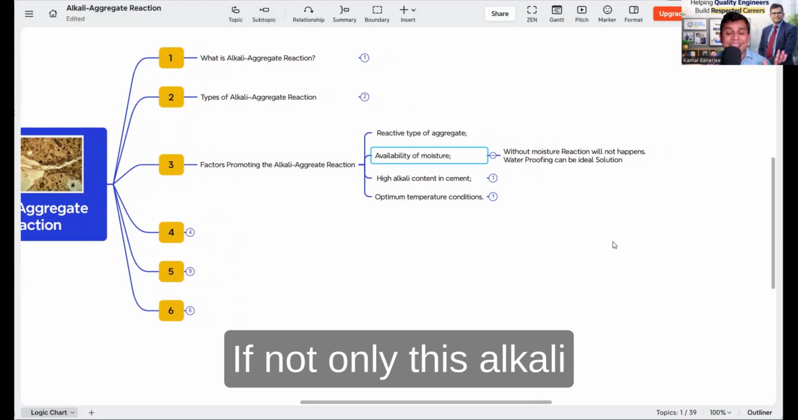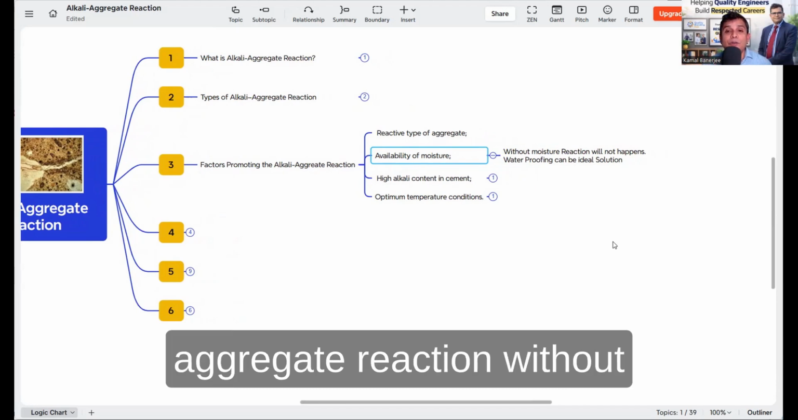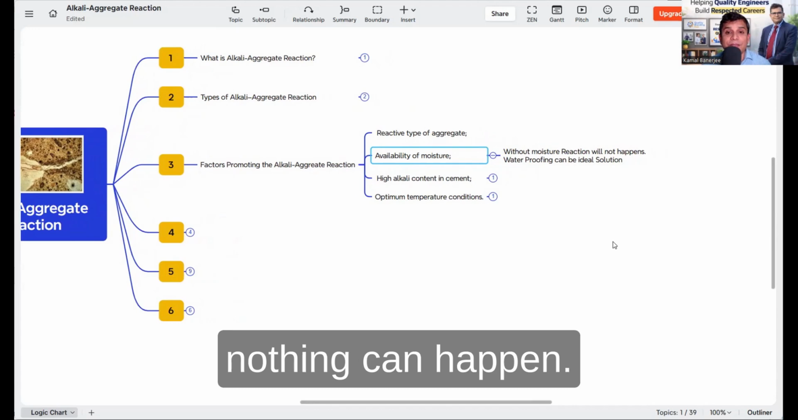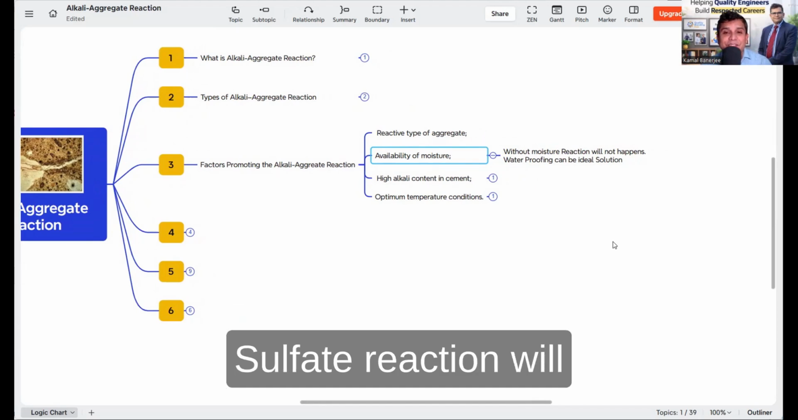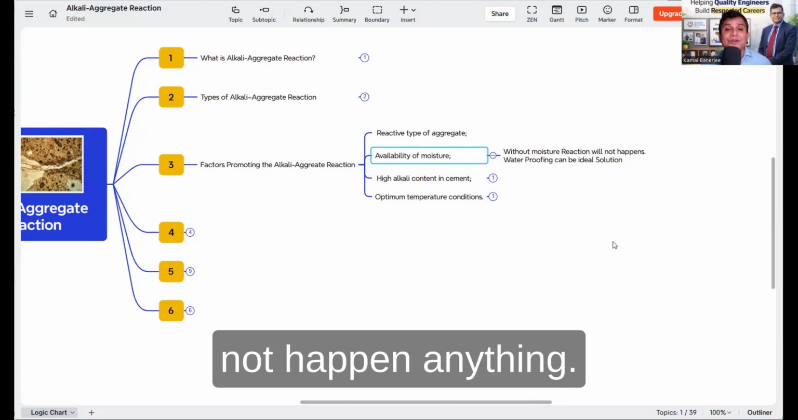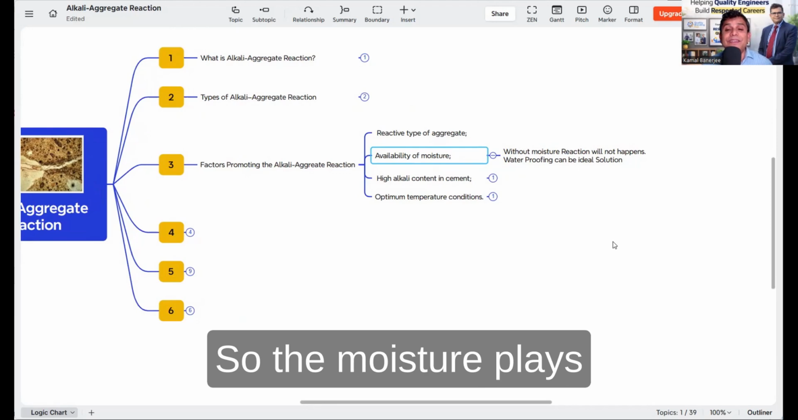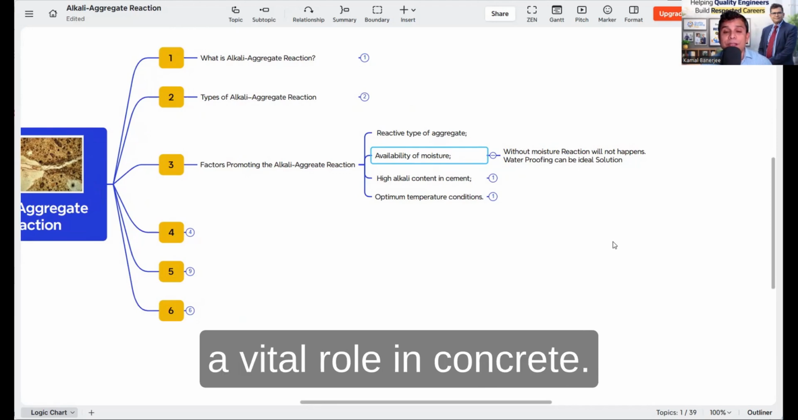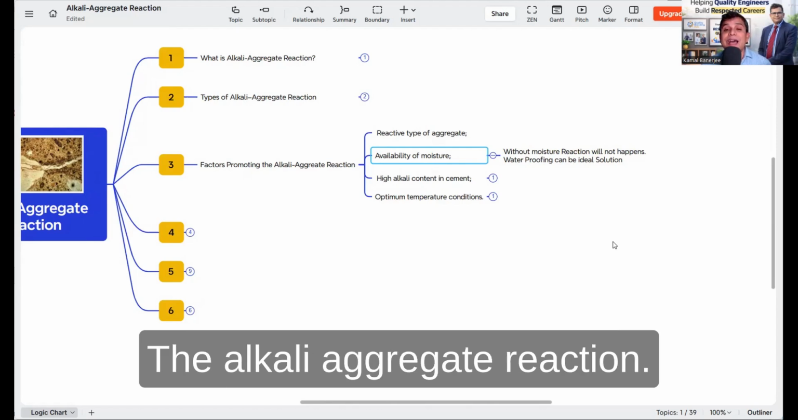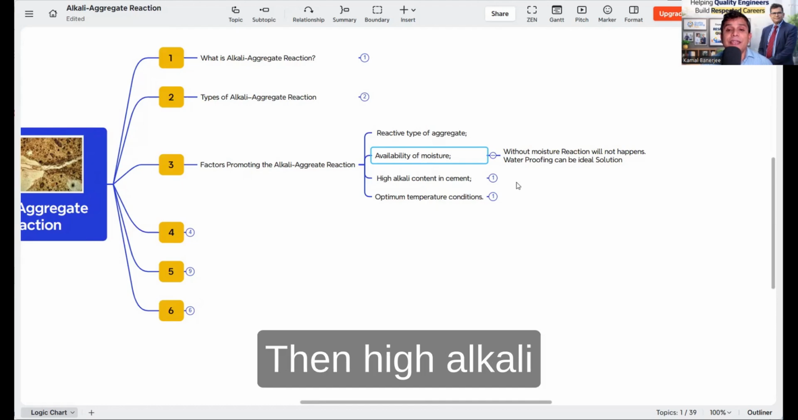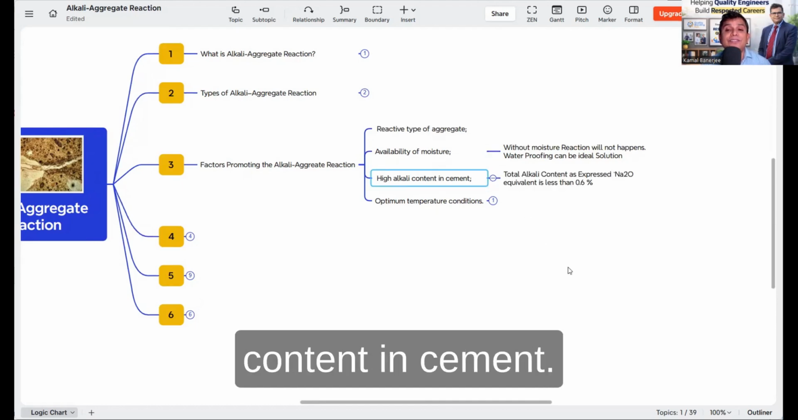Without moisture or water, nothing can happen: the carbonation will not happen, chlorination will not happen, the sulfate reaction will not happen, anything. So moisture plays a vital role in concrete. So availability of moisture is also important for the alkali aggregate reaction to happen. Then, high alkali content in cement.